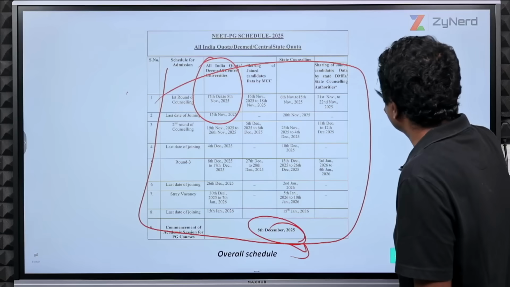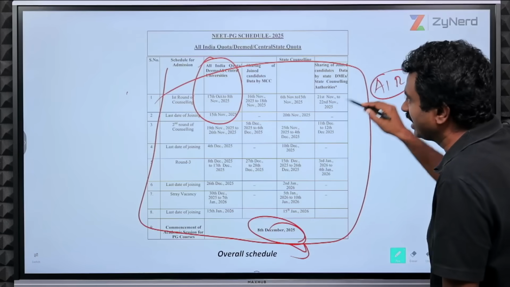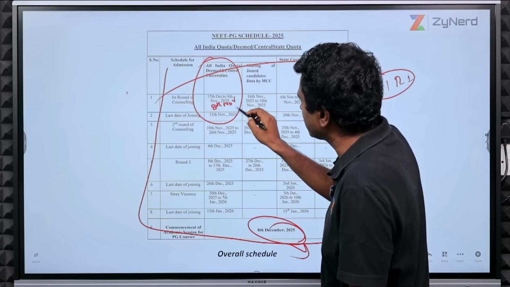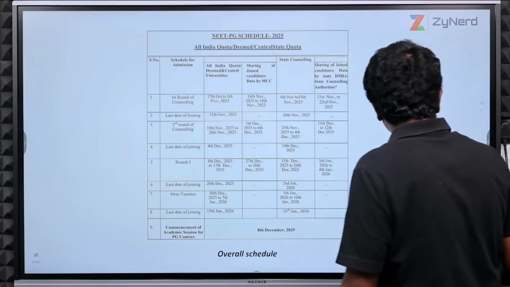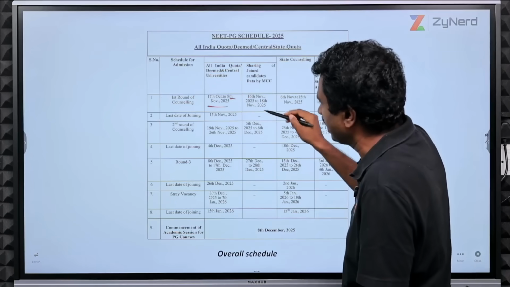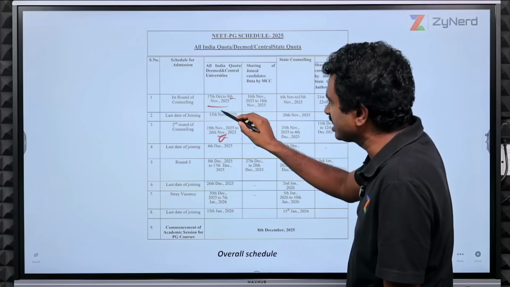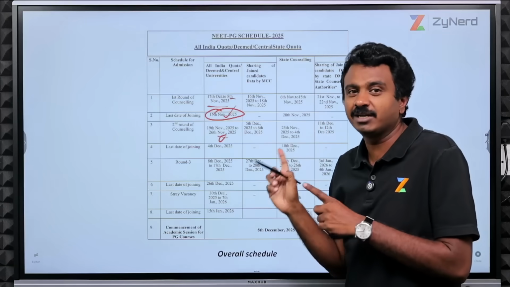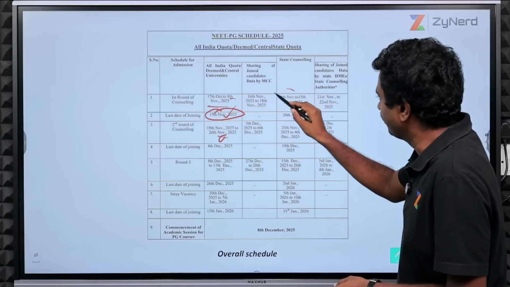What will happen is, All India round 1, I would have got my results exactly on, let us say, 8th November is when the results are. That is this last date mentioned, correct? Wherever this last date mentioned is, that is the results date. Now, when I get the results, I have time till 15th November to join. During that period, my state counselling will happen. That is the timeline mentioned over here.